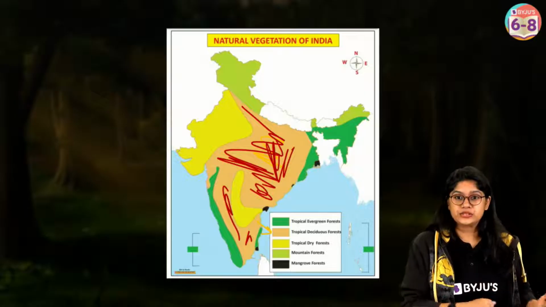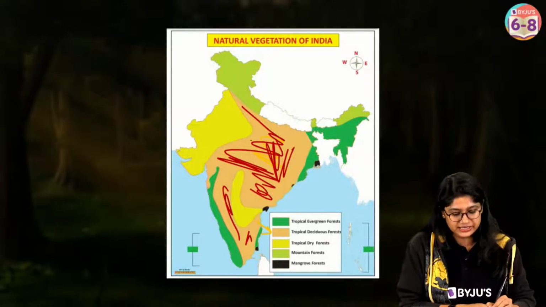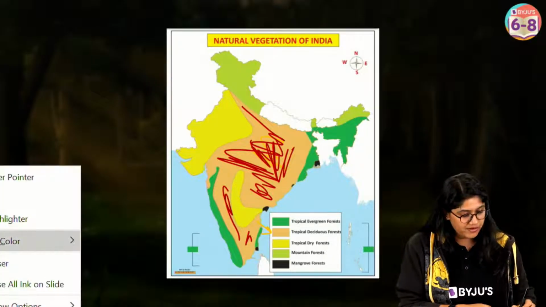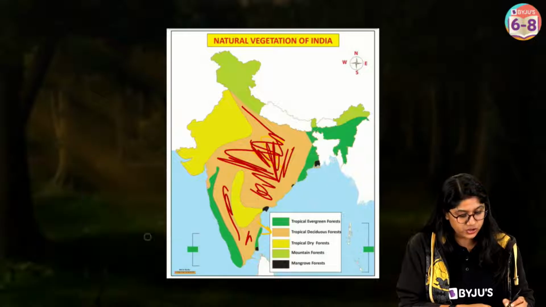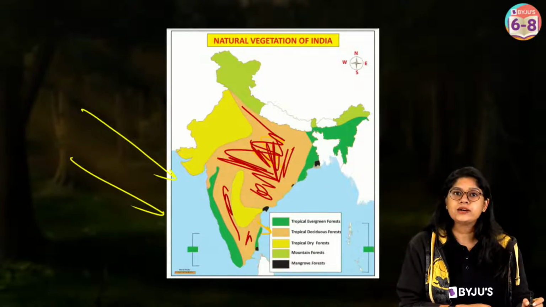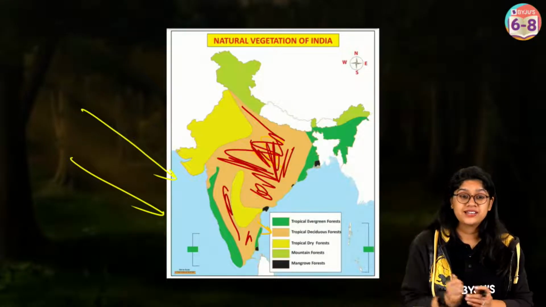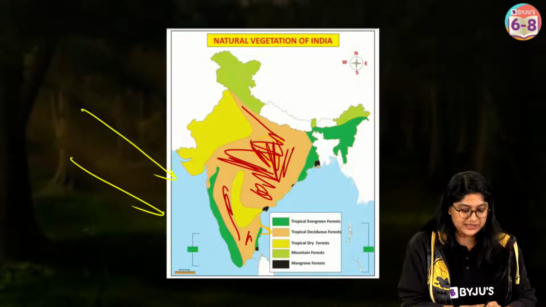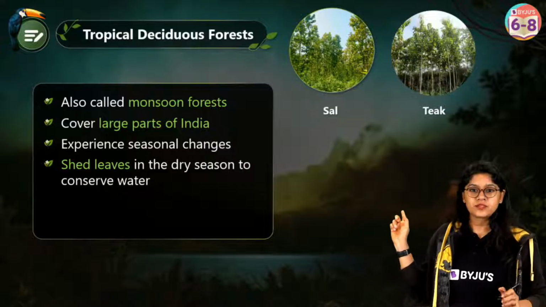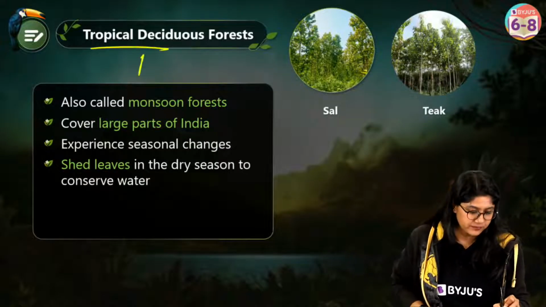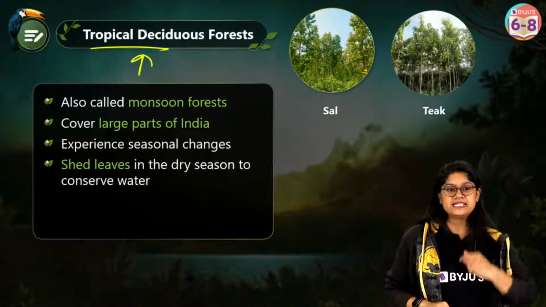Yes, absolutely correct. Right over here, we can clearly see this. So remember everyone, as I was telling you, please make sure you remember the marking on the map. That's why I'm showing you over here also. Arpita, it's the tropical deciduous forest. See over here, right? This is the one. And on the India map, we can clearly see.